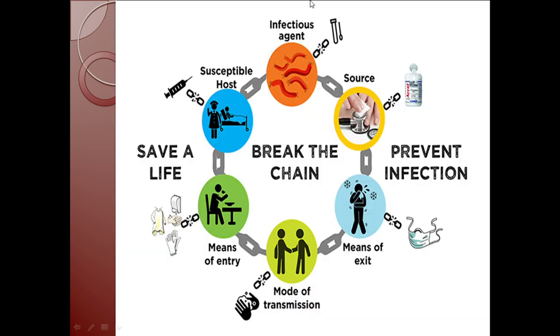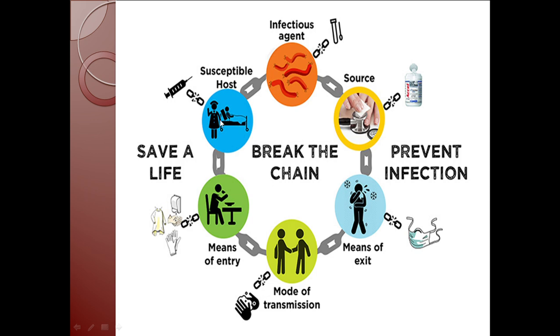Here we can prevent the spread of infectious diseases by breaking the chain. We can save lives by breaking the chain of infectious diseases. We know about the various modes of infection.